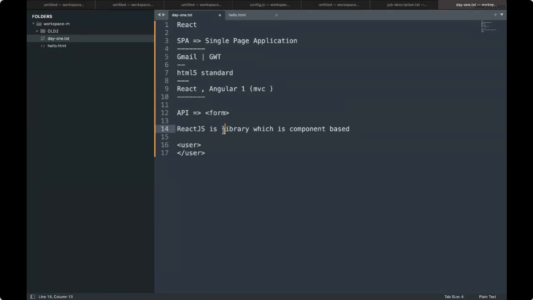React.js is a library that provides us a sort of API, a way to create components with a basic, simple idea. These components can be created first with a functional component, and we can create a class component as well.